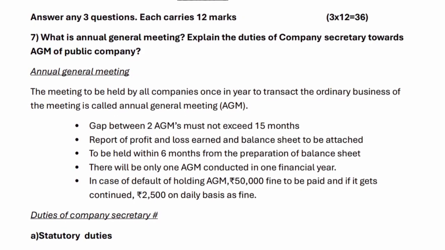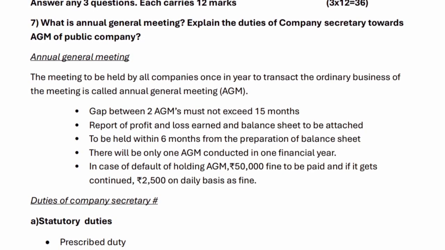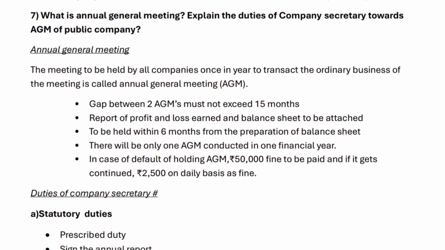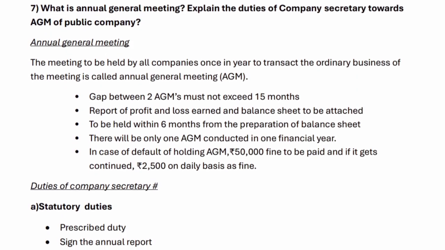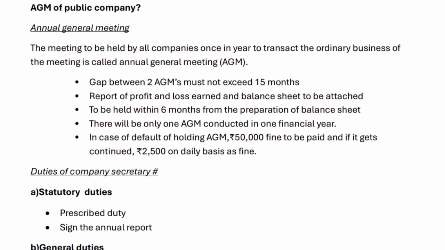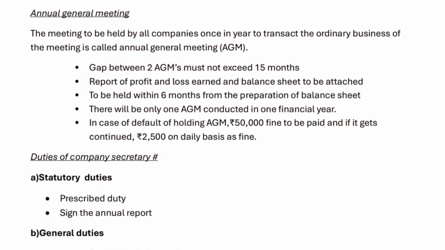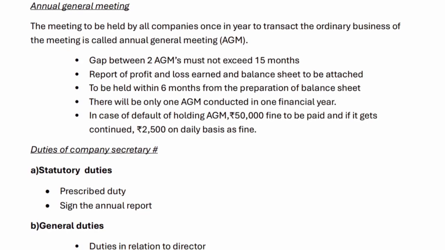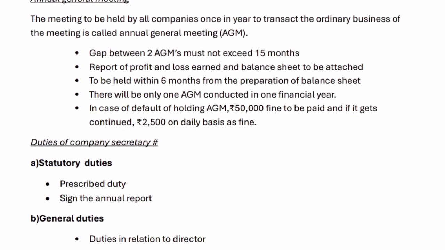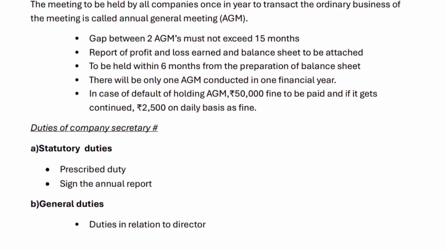Gap between 2 AGMs must not exceed 15 months. Report of profit and loss earned and balance sheet to be attached. To be held within 6 months from the preparation of balance sheet. There will be only one AGM conducted in one financial year. In case of default of holding AGM, 50,000 rupees fine to be paid, and if it continues, 2,500 rupees on a daily basis is fined.